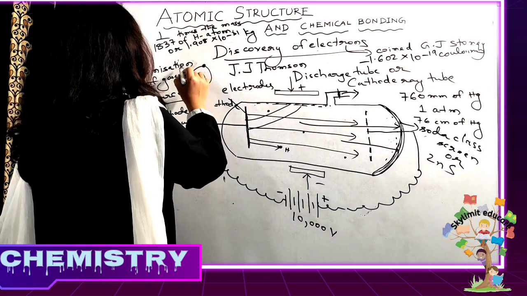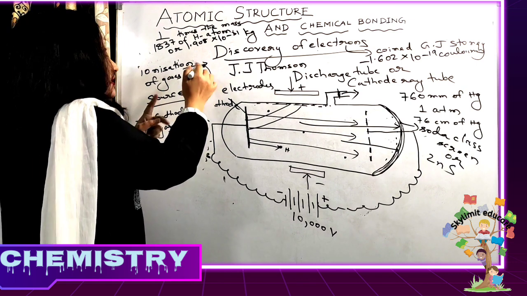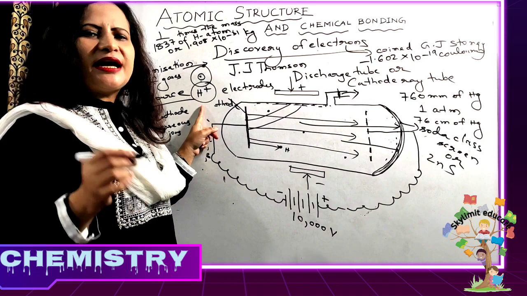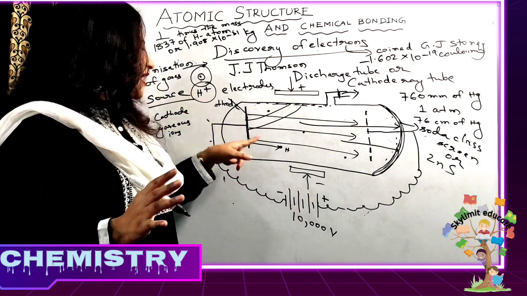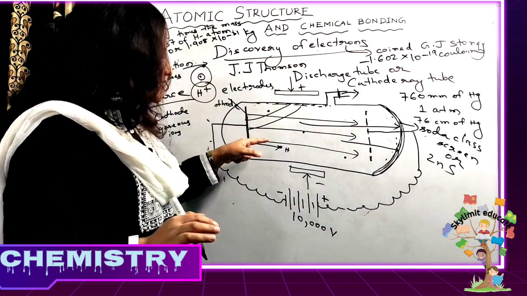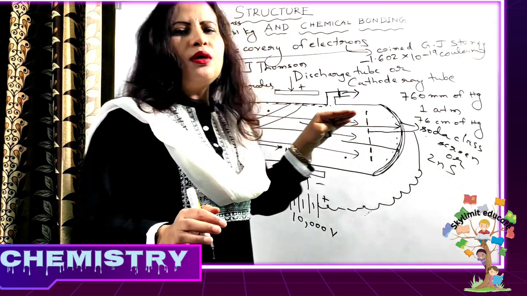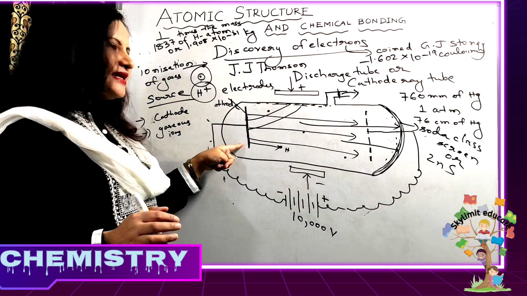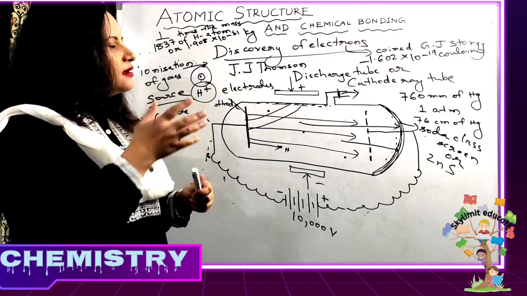So when the outermost electron was knocked out, this hydrogen has gained a charge, H plus. The gas became ionized. And this electron too also traveled towards the anode. So the source of electrons was the cathode itself, and some amount of gaseous ions also traveled towards the anode.